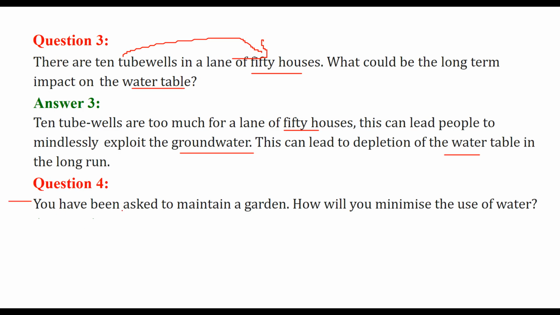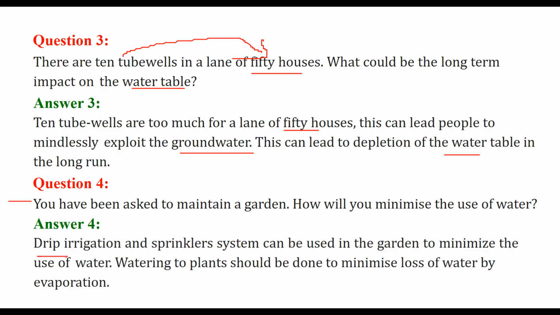Next is, you have been asked to maintain a garden. How will you minimize the use of water? So there are various ways. You can use drip irrigation, and sprinkler systems you can employ in order to minimize the use of water, and watering plants should be done so as to minimize loss of water by evaporation also.